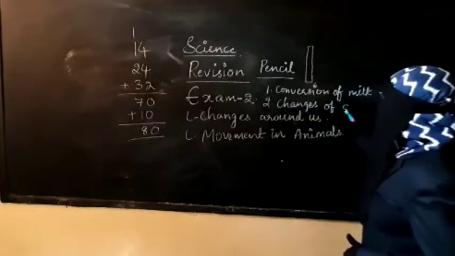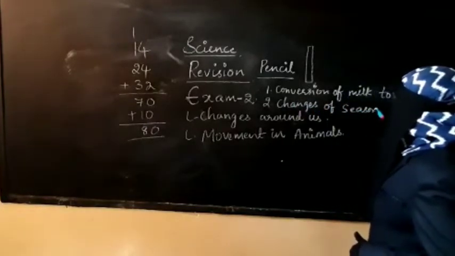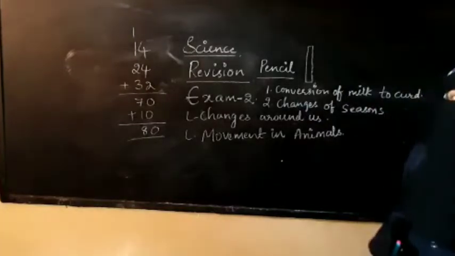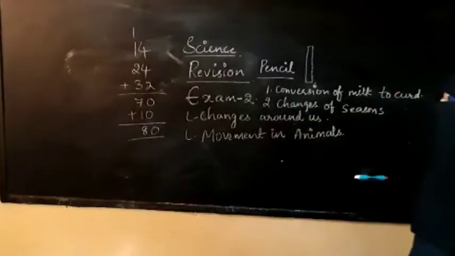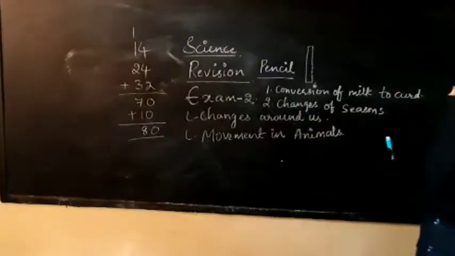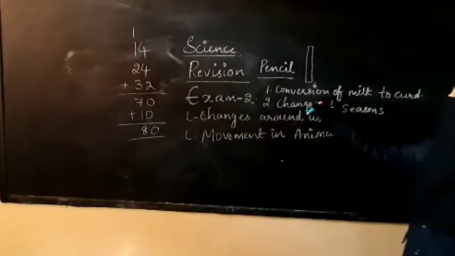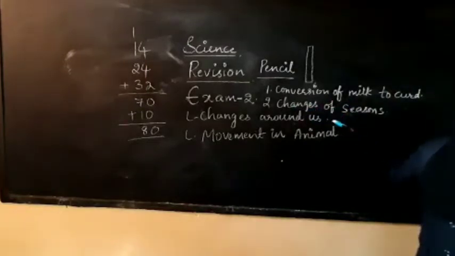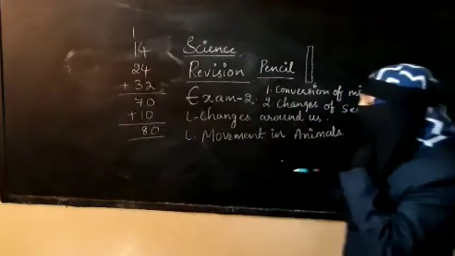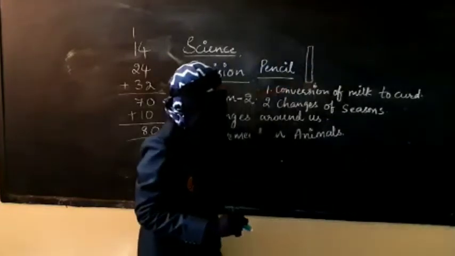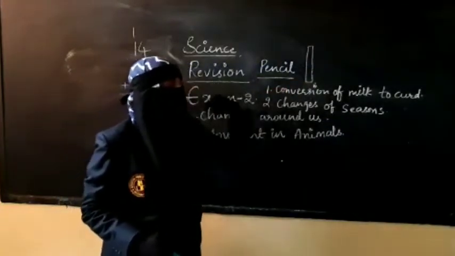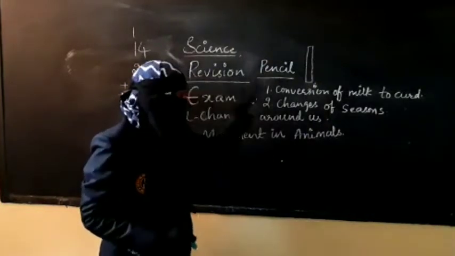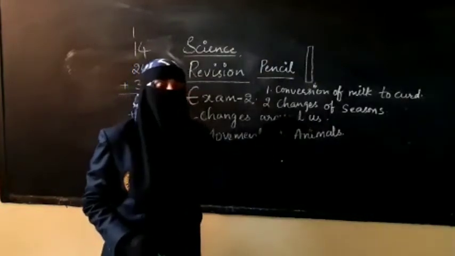Changes of season. So here, this second example is a natural and temporary change. Here it is a man-made and permanent change. Here it is a natural and temporary change. I'll say how. First, we are adding milk to curd. That means we are involved here. So it is an artificial or man-made change, and we can't get the milk back from the curd.